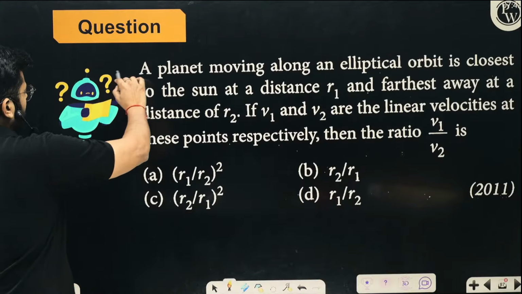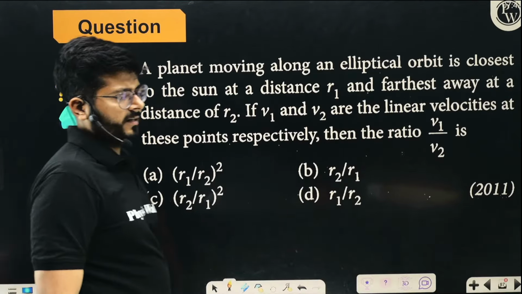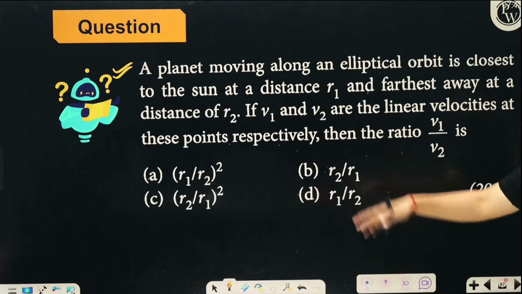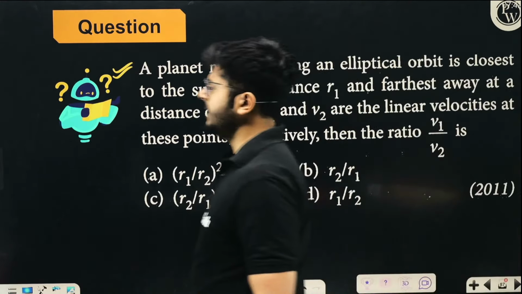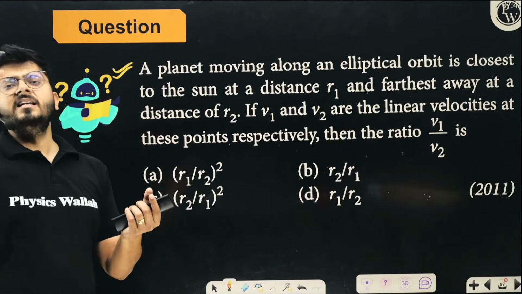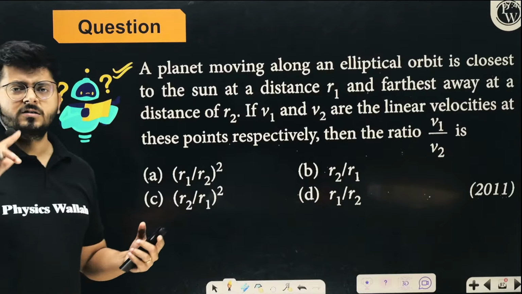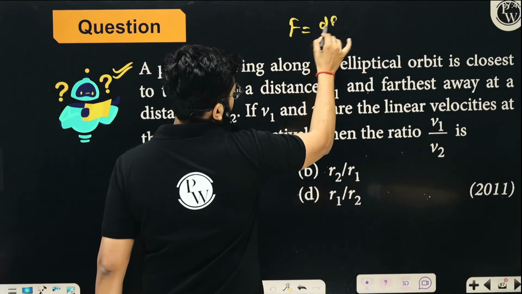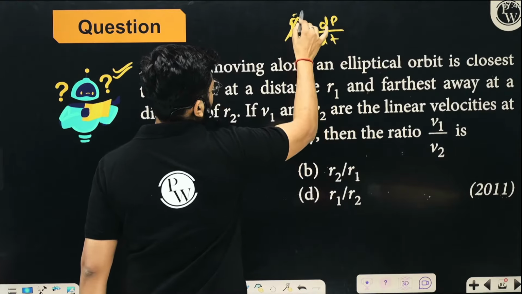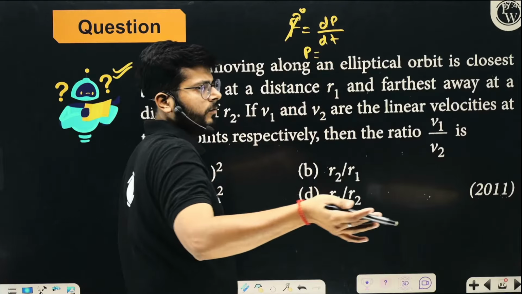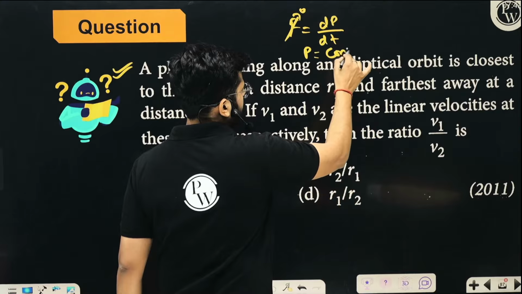Right. You can also link it with Kepler's laws, right? Law of areal velocities and all, right? But I'll suggest you to think in terms of conservation of momentum, right? When the planet moves around the sun, its momentum remains conserved. Why? Because there is no net force. Think about it. You say that force is rate of change of momentum, right? If the net force is 0, the rate of change of momentum is 0. If momentum change is 0, that means momentum is constant, right?